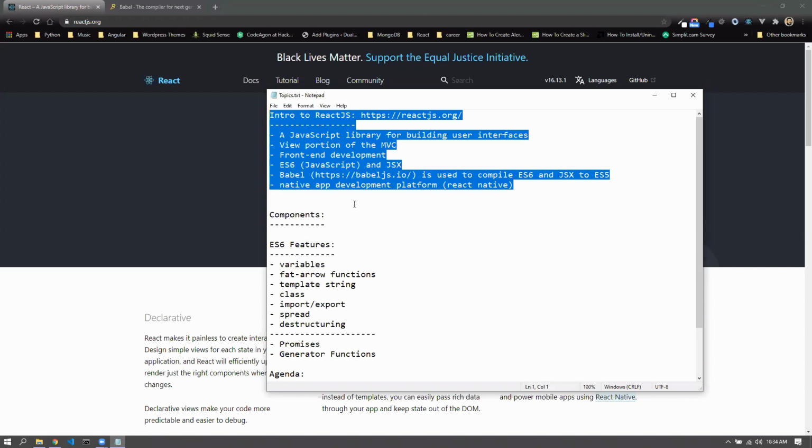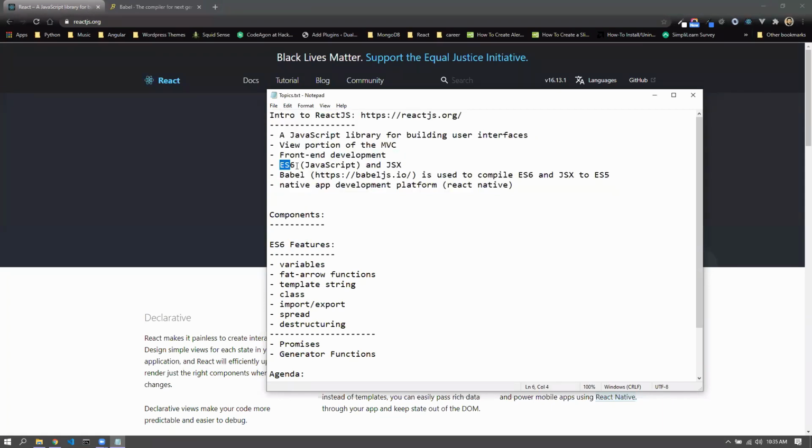Very good. And Shubham asks, what is the compilation process? Well, Babel is a library that takes in your source and compiles it to browser understandable code. This ES6 and JSX are not fully browser understandable, and hence you use this Babel library to compile these two to the ES5 version of JavaScript, which is browser understandable.